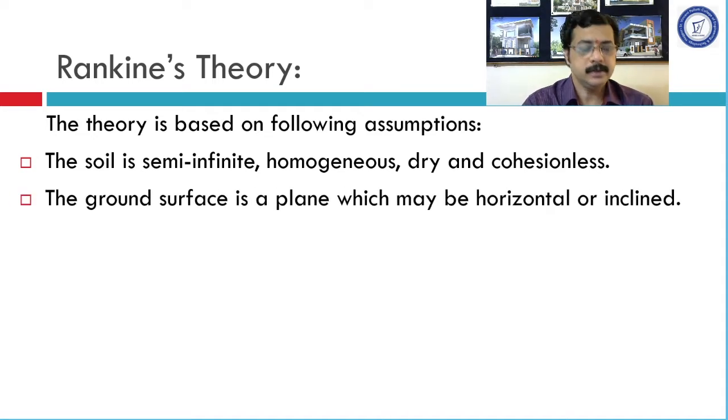The second assumption is the ground surface is a plane which may be horizontal or inclined. That means if a retaining structure is retaining soil and that soil has some undulated surface, that undulation of ground surface is ignored and it is considered as a plane surface. Now that plane surface may be horizontal against the wall or it may be a bit inclined, but the surface is considered as plane surface.